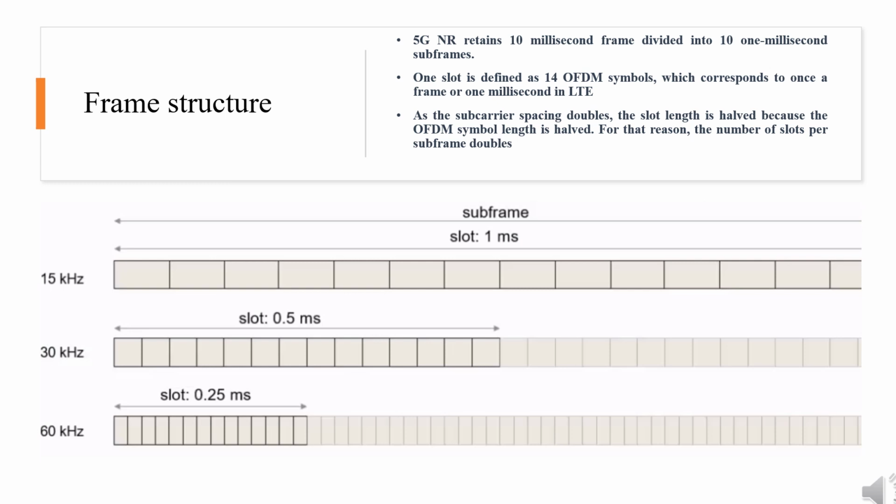5G NR retains the concept of 10 millisecond frames divided into 10 1 millisecond subframes. There is also a concept of slot, but its definition is different from a slot in LTE. One slot is defined as 14 OFDM symbols, which corresponds to once a frame or 1 millisecond in LTE. Because of variable subcarrier spacing, the number of slots per subframe is also variable. As the subcarrier spacing doubles, the slot length is halved because the OFDM symbol length is halved. For that reason, the number of slots per subframe doubles. This is shown in the last column of this table. Also, the picture at the bottom of the slide illustrates the shortening of the slot length as the subcarrier spacing increases.